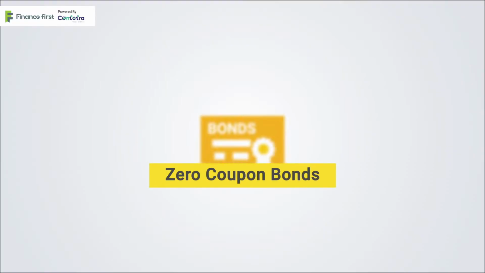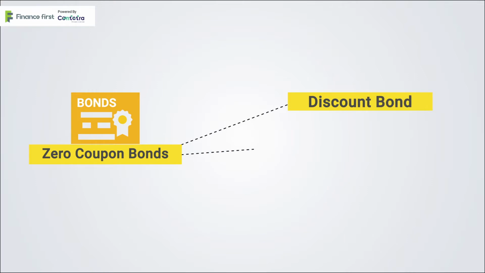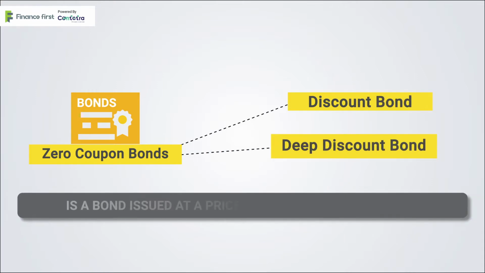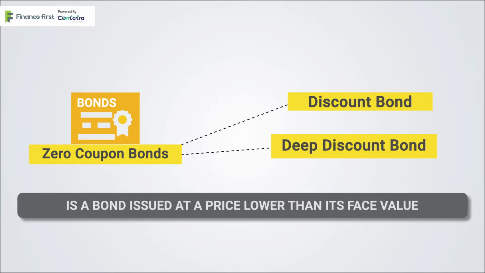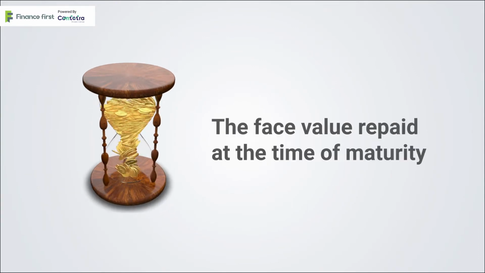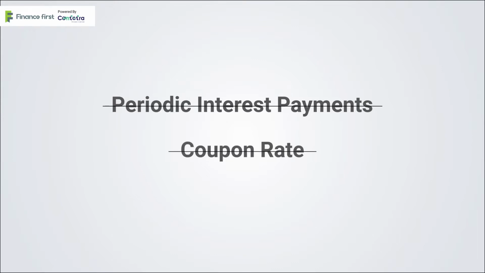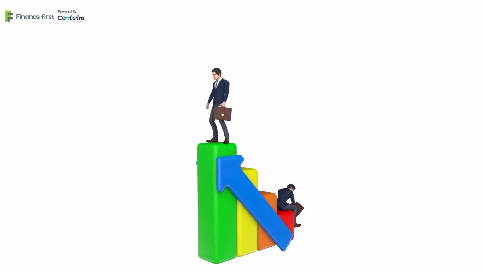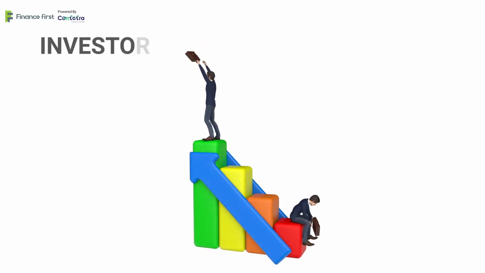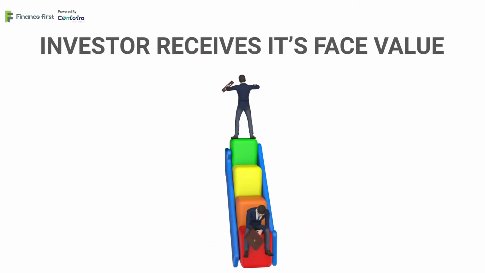Zero coupon bonds, also known as the discount bond or deep discount bond, is a bond issued at a price lower than its face value, with the face value repaid at the time of maturity. It does not make periodic interest payments or have a coupon rate, hence the term zero coupon. When the bond reaches maturity, its investor receives its par or face value.